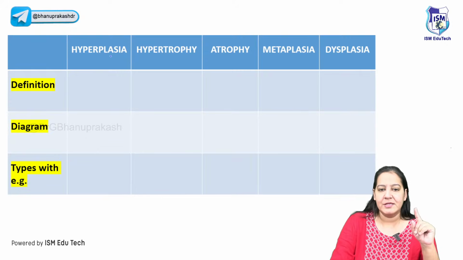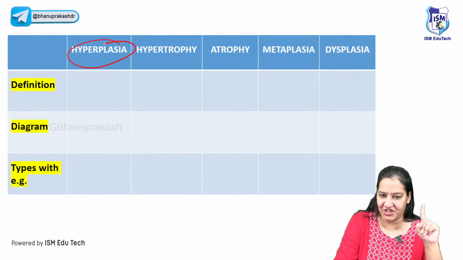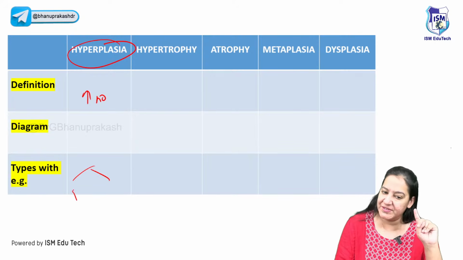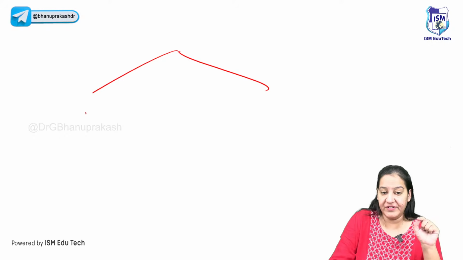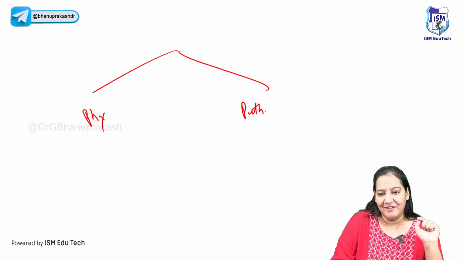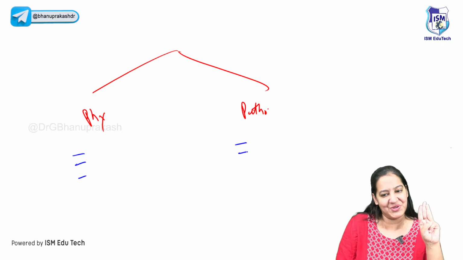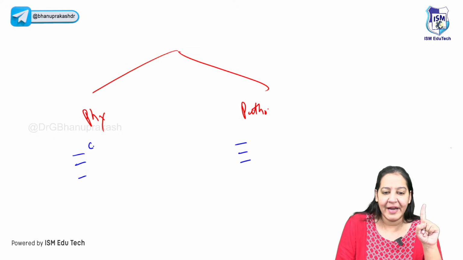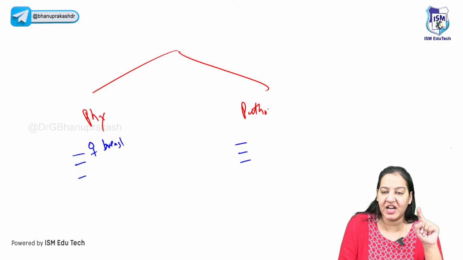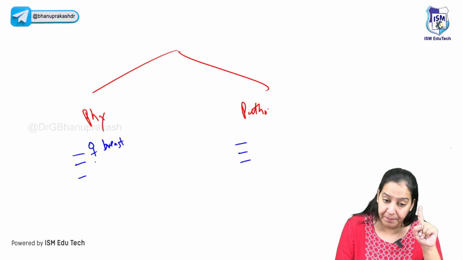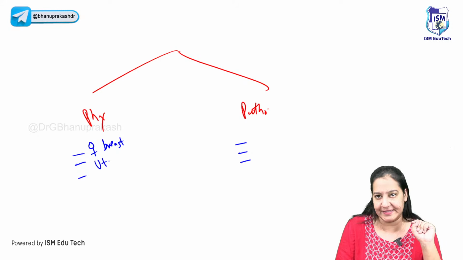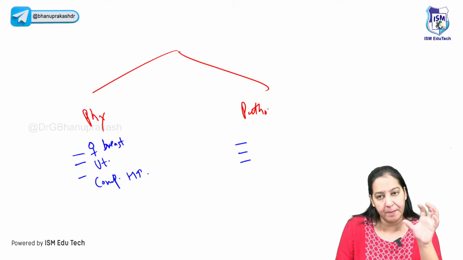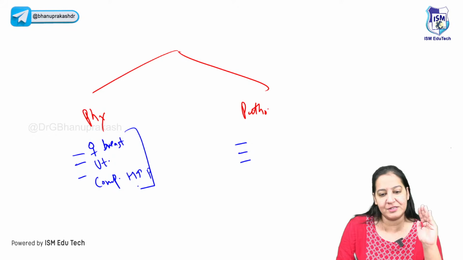So let me summarize. What is hyperplasia? Hyperplasia is an increase in number, not the size. It is of two types, physiological and pathological. We have seen three examples of physiological and three of pathological. The examples are important for your MCQs. What are the three examples of physiological? Female breast at the time of puberty, pregnancy and lactation. Pregnant uterus at the time of pregnancy. And compensatory hyperplasia, where one kidney is lost or a part of the liver is lost. These are the three examples of physiological.